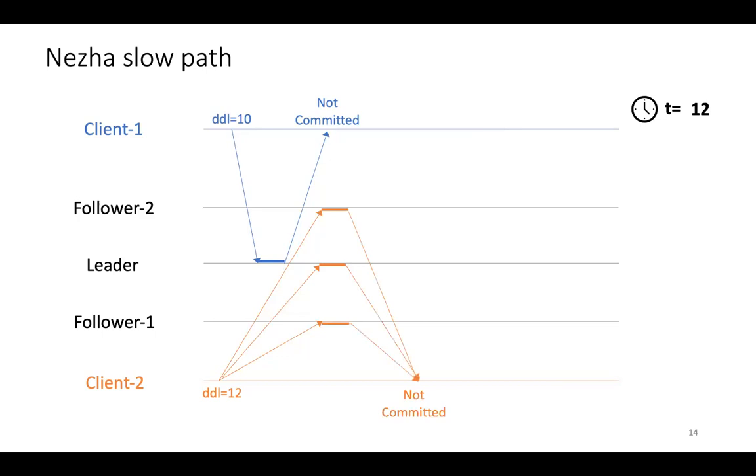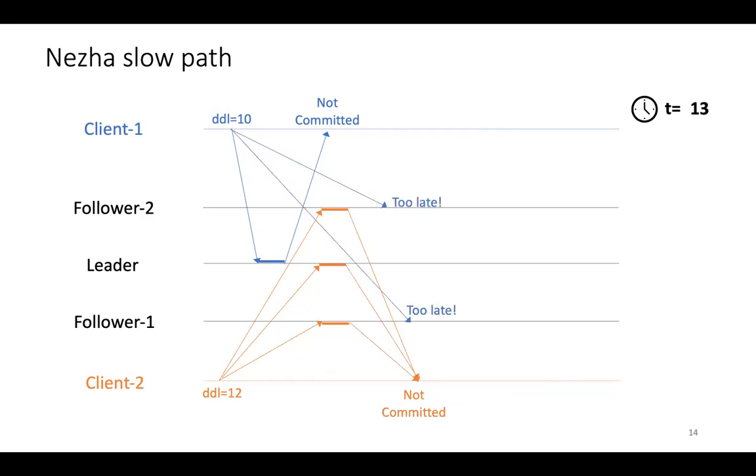Meanwhile, client 2's orange operation makes it to all of the replicas properly before its deadline, and they all respond, but client 2's operation can't commit yet because the orange operation's deadline 12 is greater than the blue operation deadline 10, and remember that we're ordering the log by the deadline.